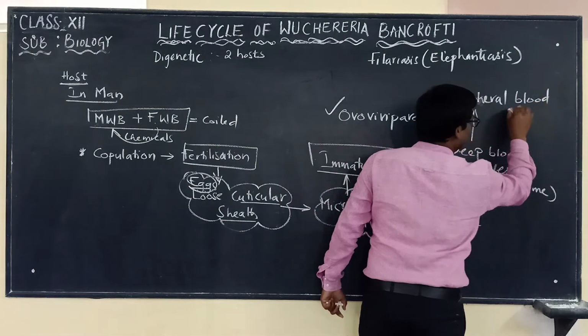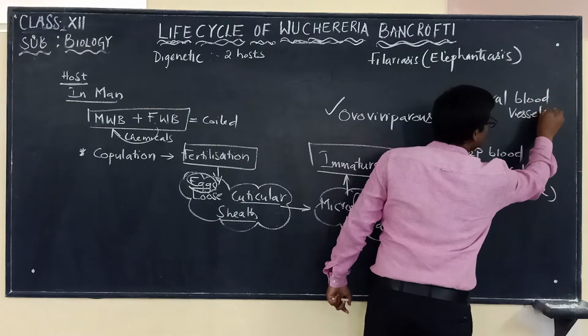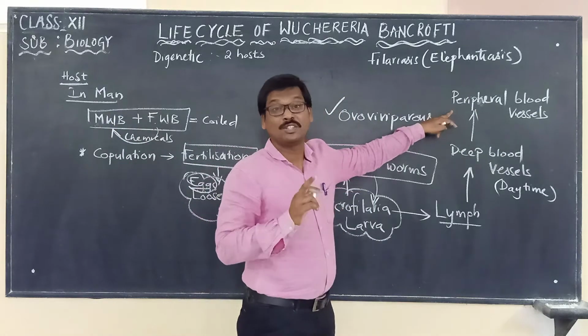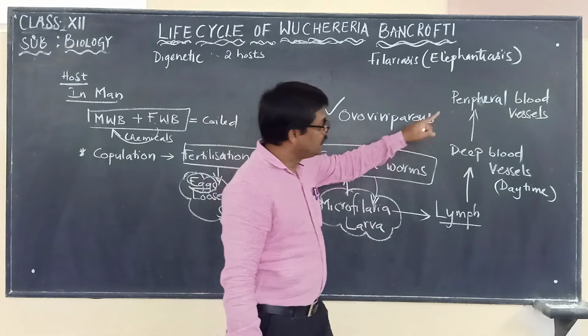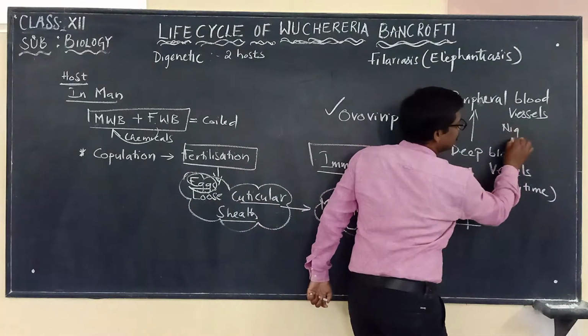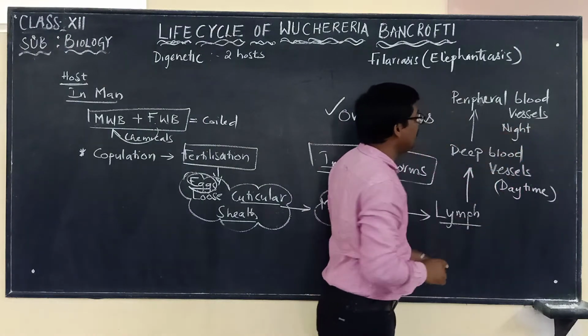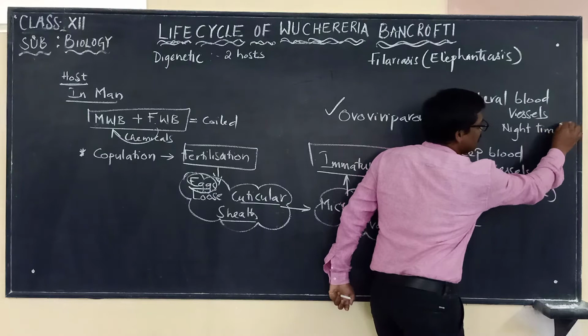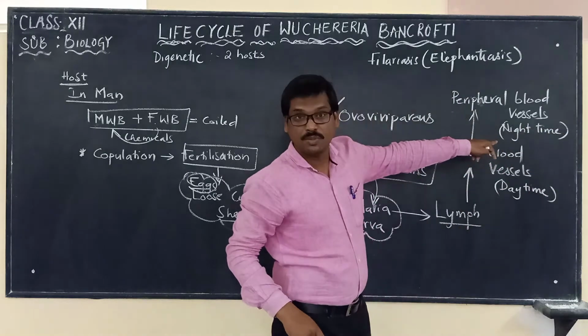Those which are superficial. They come back to the peripheral blood vessels during the night time.